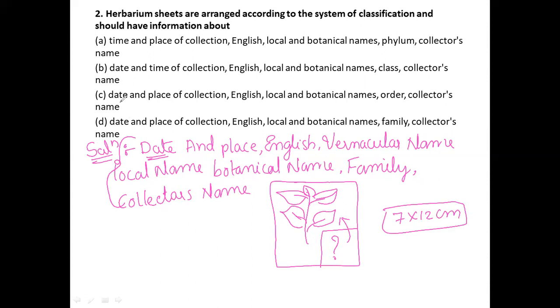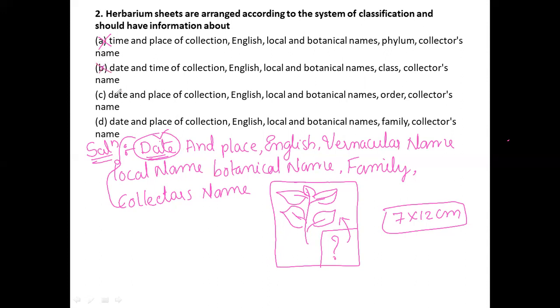The first one is date, date. This is the wrong option because time has been given here. So first date, and then place. It is also wrong, because time has been given.